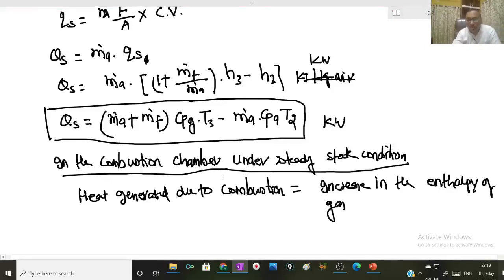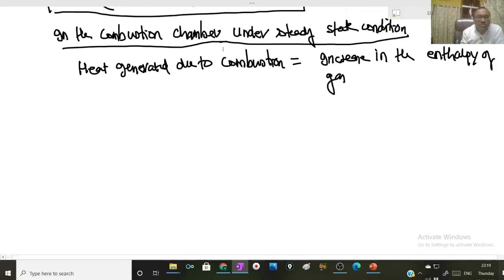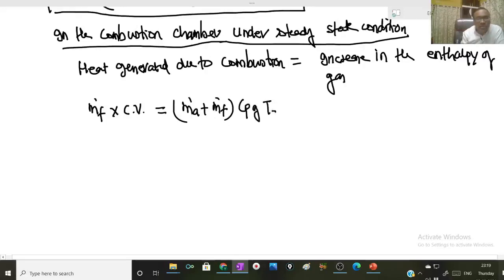Now heat generated due to combustion of fuel can be given as mass flow rate of fuel into calorific value, which is equal to the increase in the enthalpy of gas, given as (m dot a plus m dot f) into Cpg into T3 minus m dot a into Cpa into T2.